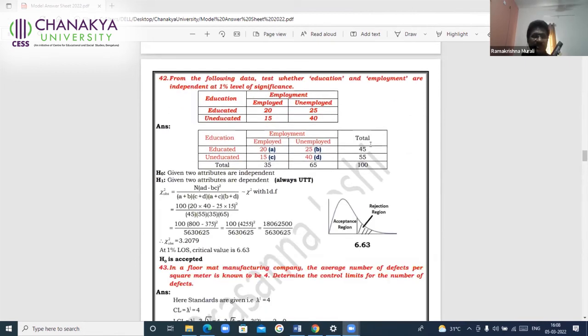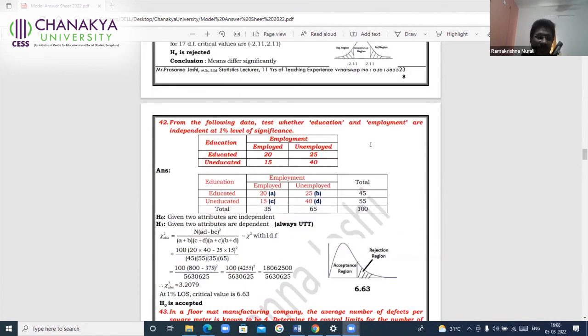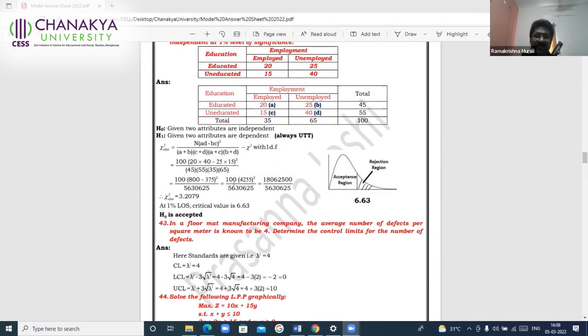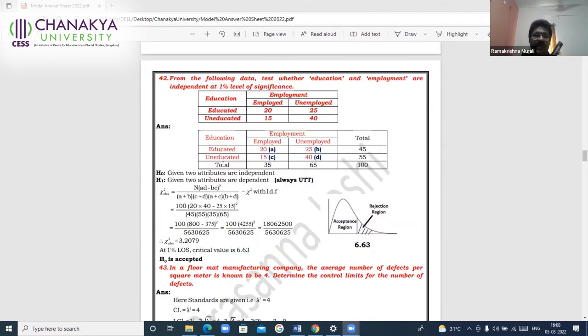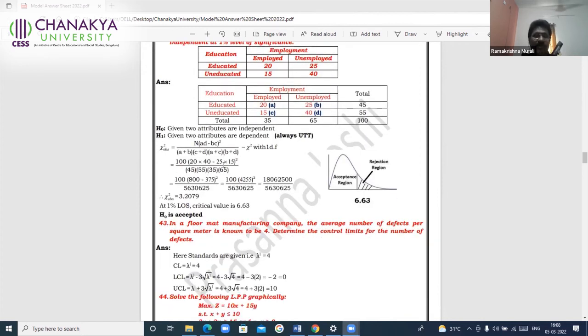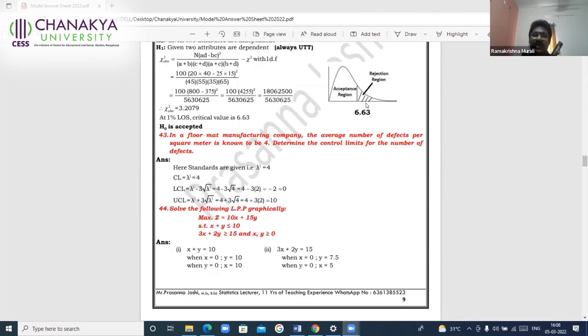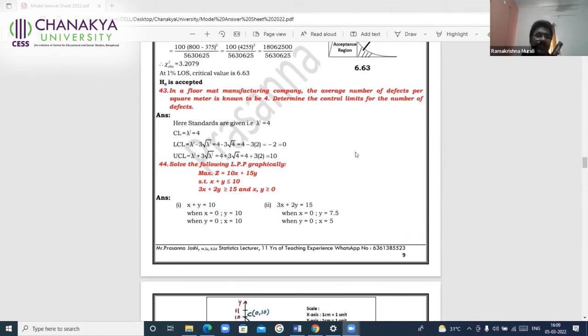And there are some more questions where you need the explanation. I'll just go through all of this. So this is just writing the formula and testing for independence of two attributes, chi-square, substitute. And this is what I had drawn earlier, this chi-square curve, which takes values from 0 to infinity. And in this problem, the 43rd one, be very careful.